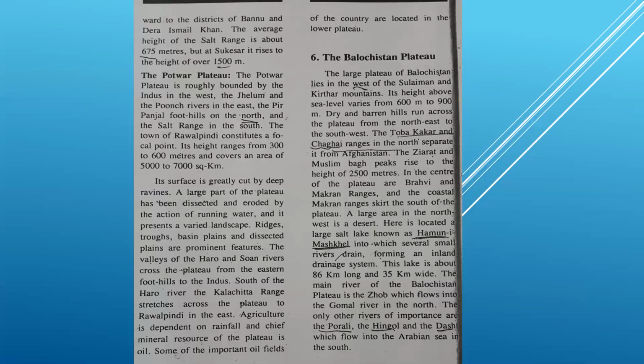Ridges mean a long, narrow hilltop or mountain range. Shrubs, water channels, basin plain, and dissected plain are prominent features of the Potwar Plateau, and the valleys of the Haro and Soan rivers cross the plateau from the eastern foothills to the Indus.